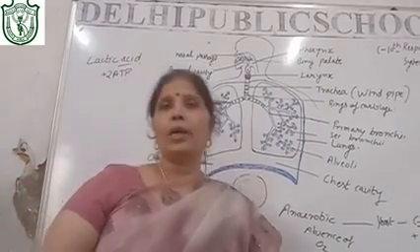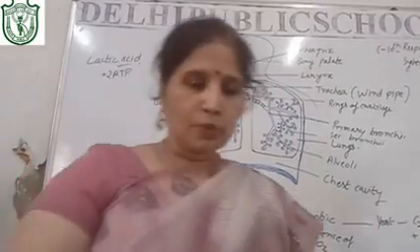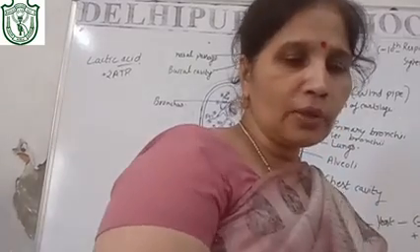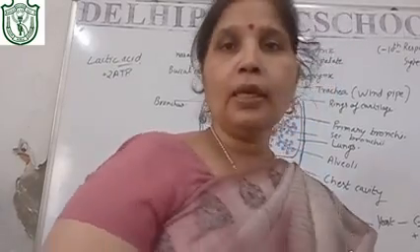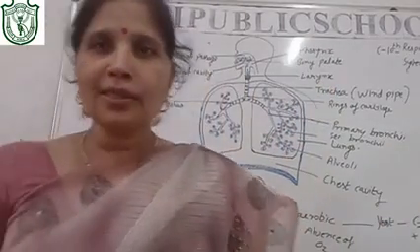So this is the way that respiration actually occurs. I think you all children have understood it well. And 15 to 18 per minute is the rate of breathing.